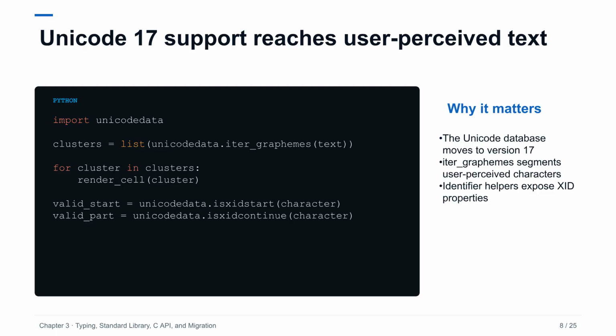Unicode 17 updates character properties and names. The new grapheme iterator is more operationally significant because a user-perceived character can contain several code points joined by combining marks or joiners. Iterating by grapheme is useful for cursor movement, truncation, display cells, and text selection. It still does not solve typography or terminal width rules by itself. The XID helpers expose the properties used when judging whether a character can begin or continue an identifier.